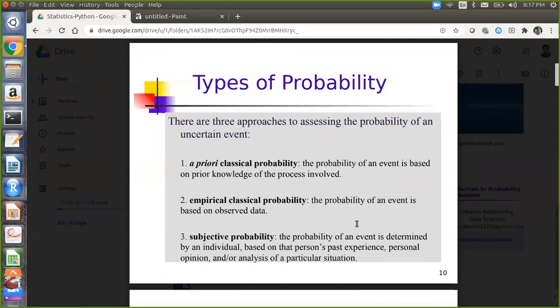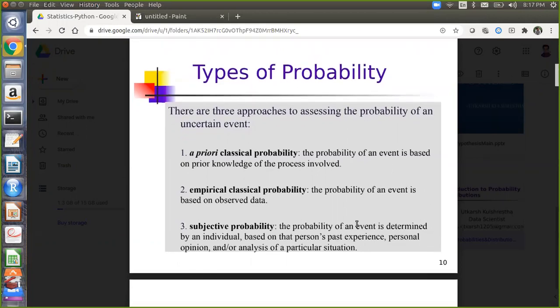How are you able to tell? This is the agent's belief. The agent's belief is basically your personal opinion. You travel this path, and on the basis of your personal experience, you tell the probability. So subjective probability is also available in the industry, which comes from experience.